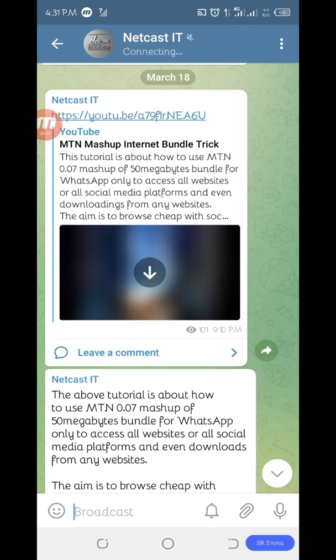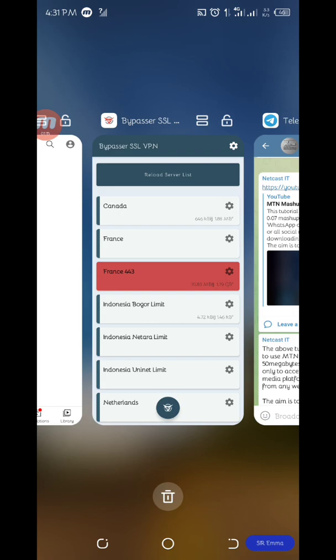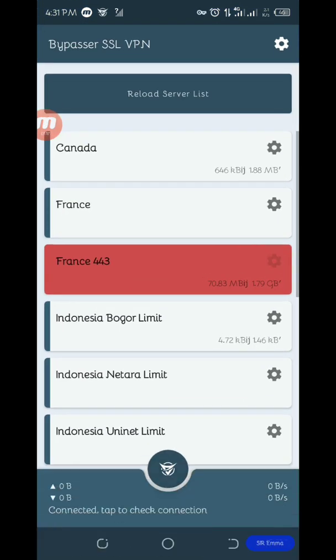And some of you are asking how to accumulate more 0.07 Mashup bundle within a short time. So this video is about that, how to accumulate more 0.07 Mashup bundle within a short time. Okay, let's start. Let's connect the app.